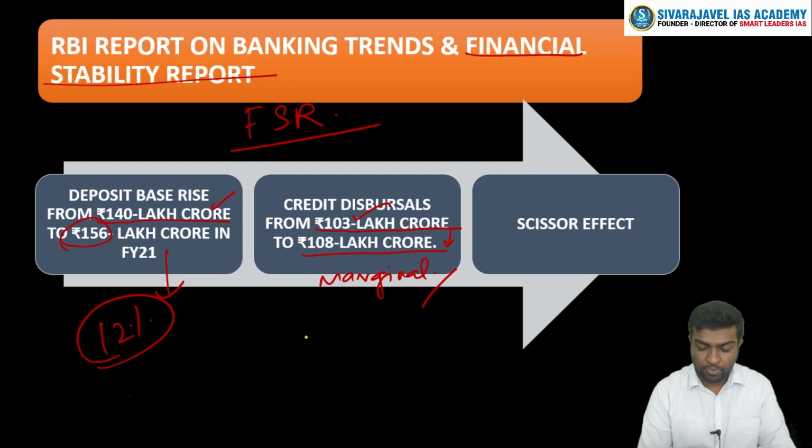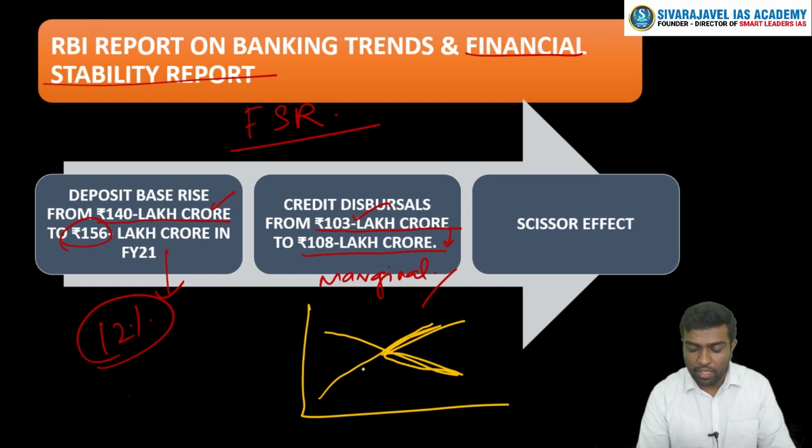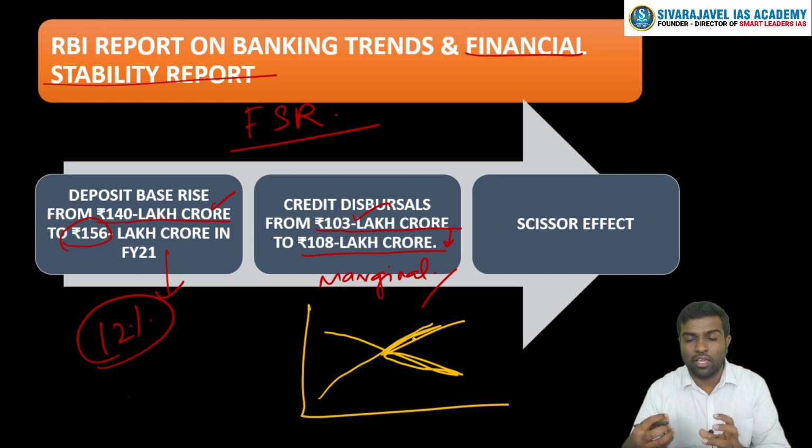if you see here, this is a particular graph. The deposits have increased, but the credits have come down. So this is a kind of scissor, isn't it? The scissor effect happens when two coordinates are completely diverging from each other. So this has happened. Why? Because more and more people are a little pessimistic and have risk aversion, due to which they are depositing and they don't want to take credit.